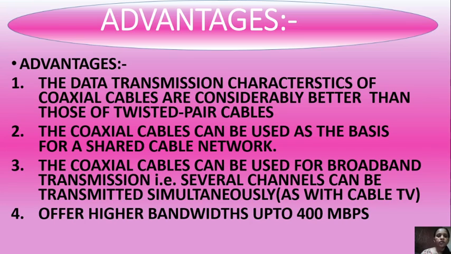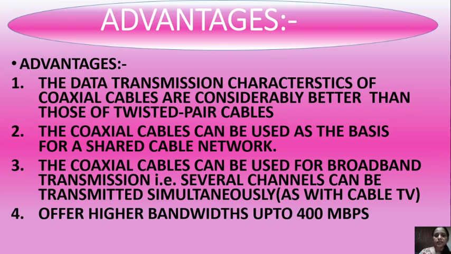Now the advantages of coaxial cable. First, the data transmission characteristics of coaxial cables are considerably better than those of twisted pair cables. The coaxial cables can be used as the basis for a shared cable network.